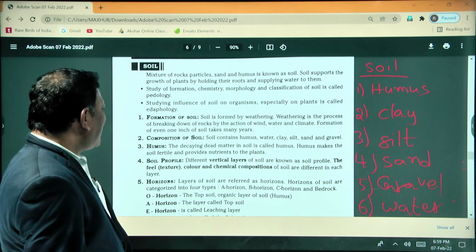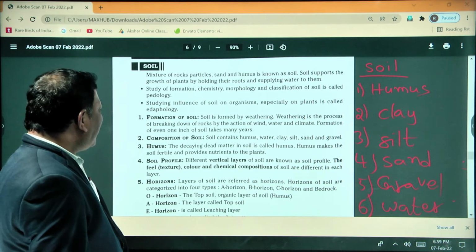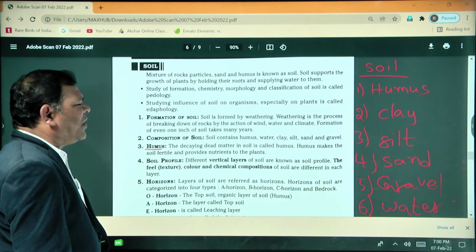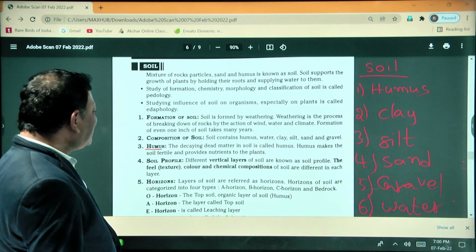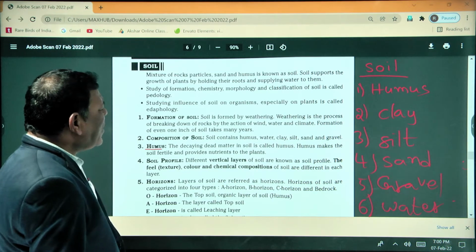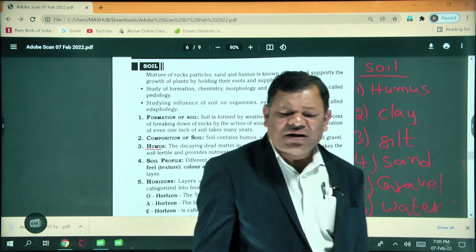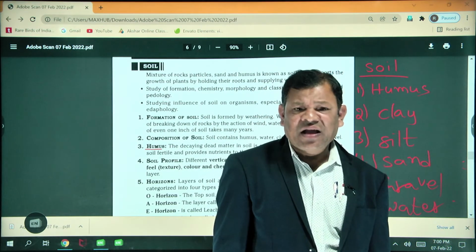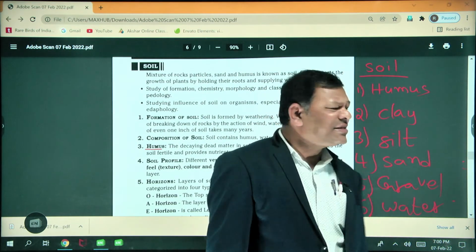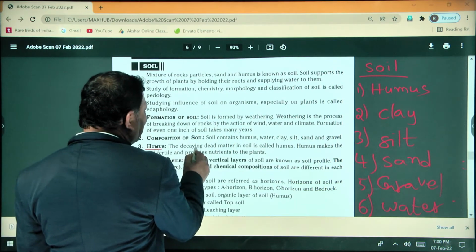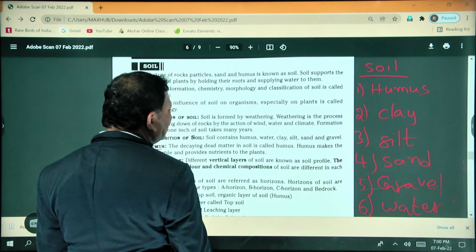Now coming to the point, next, humus. What is the meaning of humus? Humus means the upper layer of the soil. Here the definition given is decaying dead matter in the soil.